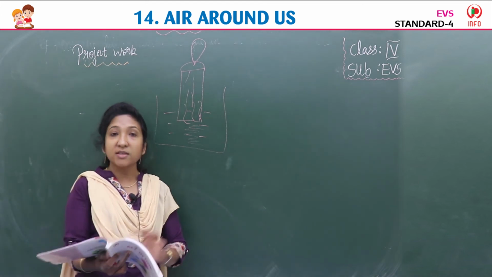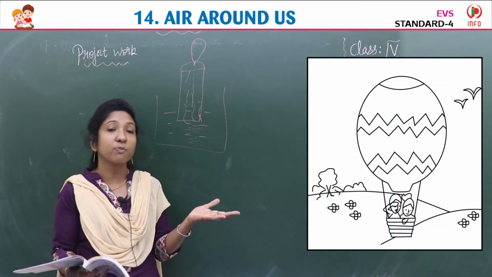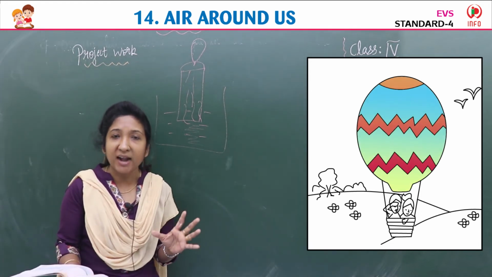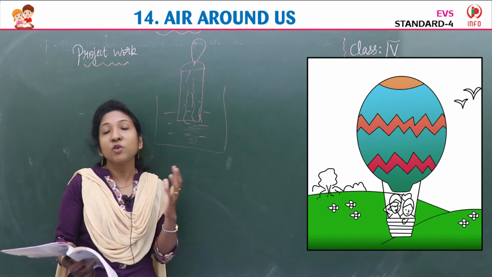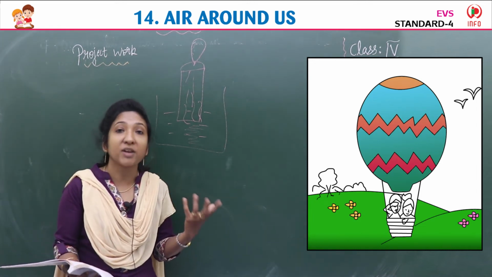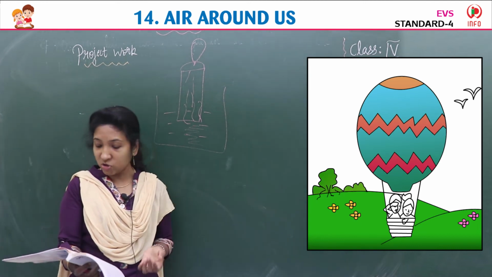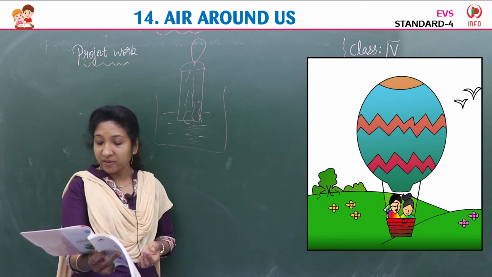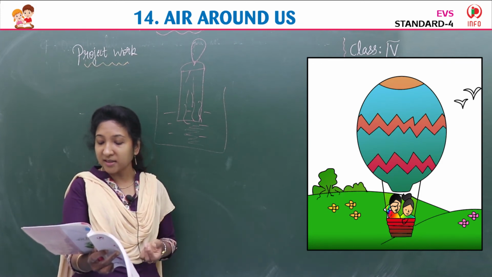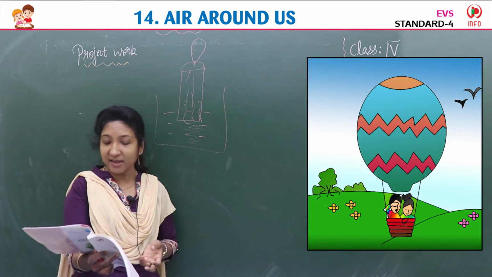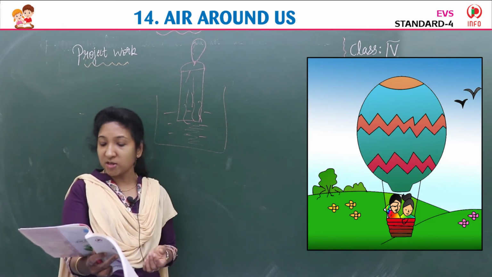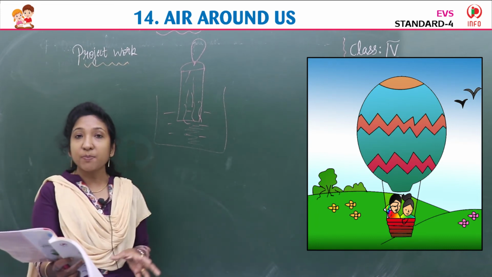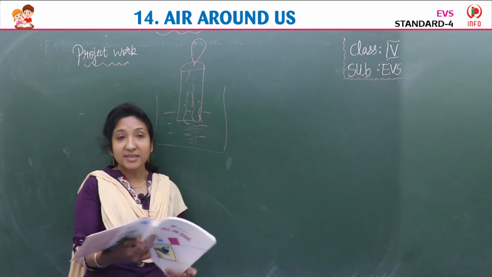Second is color the pictures. Children, see, a picture is given in the textbook. See the picture and color it. You like coloring very much, children. So beautifully color it, using different color pencils. You can color that picture. Yes, you can see what the picture actually is. A parachute. Two persons are there in that, isn't it? They are flying. So color the picture, like a hot air balloon or parachute, we say. Color the picture nicely, children. Now next is life skills.